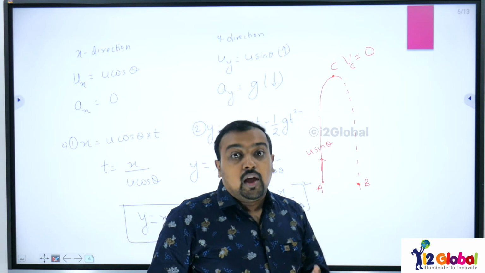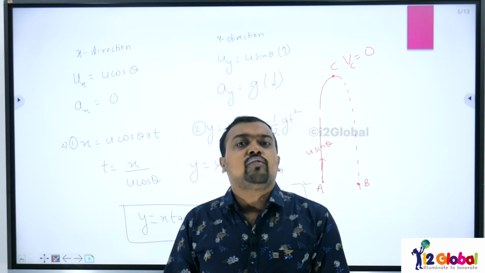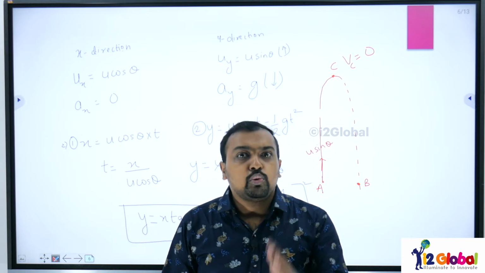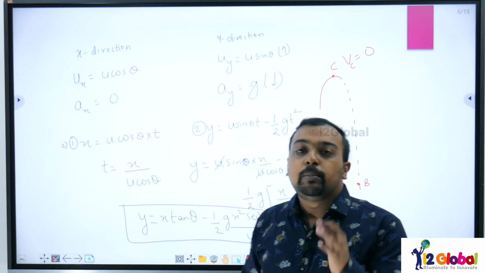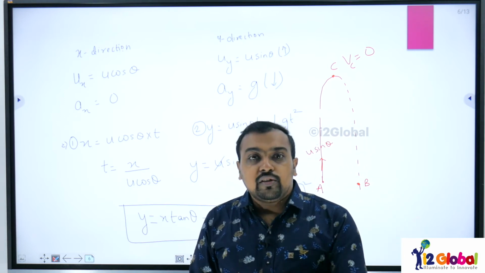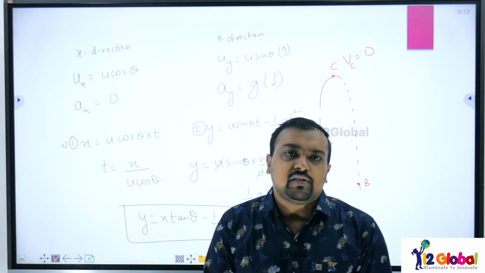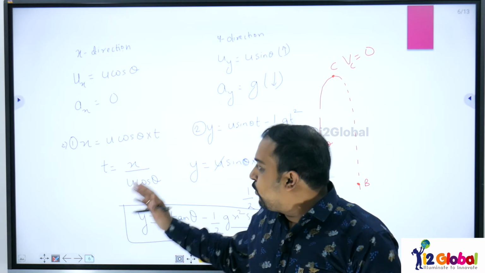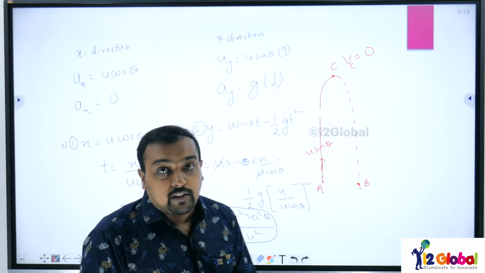Okay students, now you will say, sir, this is very big. Do we have to remember this? No students, you don't need to remember this. If you understand the process, it will be very easy for you. Whenever you get a question related to this in the MCQ, you will be able to find this within 20 seconds. It will not take much time if you know the process. So this is the first part, that is the equation of trajectory.